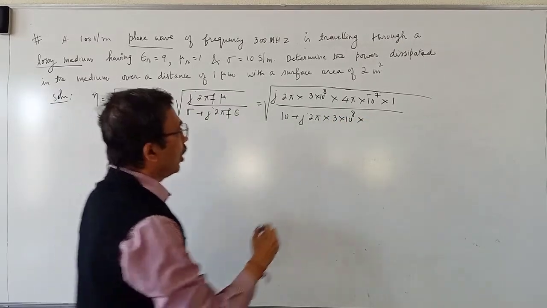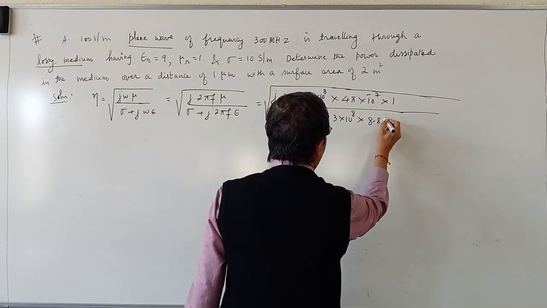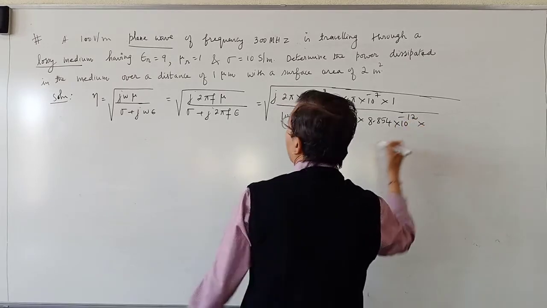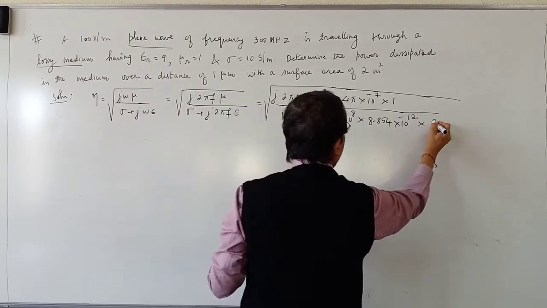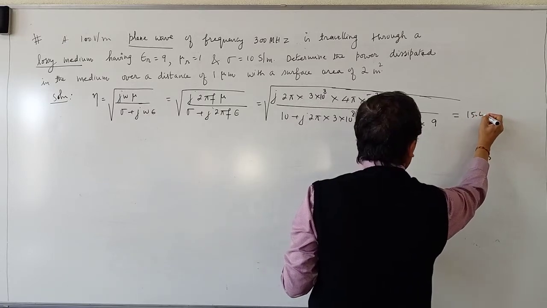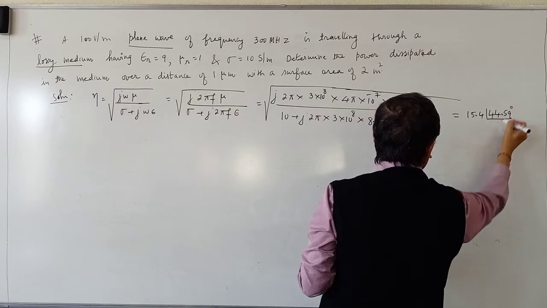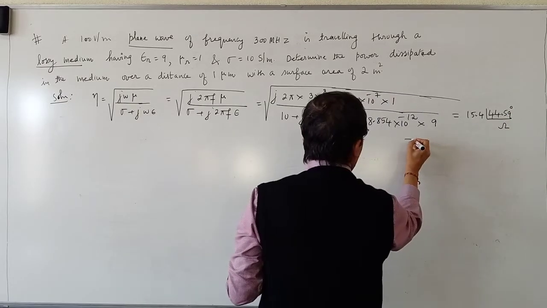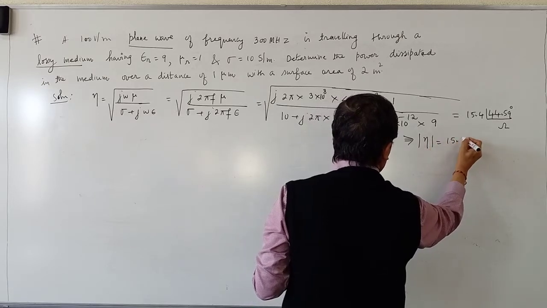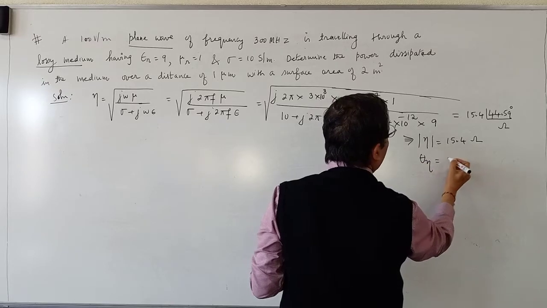Epsilon is epsilon naught into epsilon r. Epsilon naught is 8.854 into 10 to the power minus 12. Epsilon r is 9. If you calculate this, the answer is 15.4 at an angle 44.59 degree ohms. This implies magnitude of the intrinsic impedance equals 15.4 ohms and angle of the intrinsic impedance is equal to 44.57 degrees.